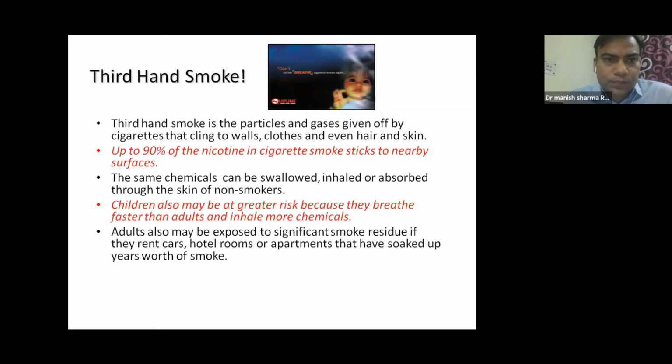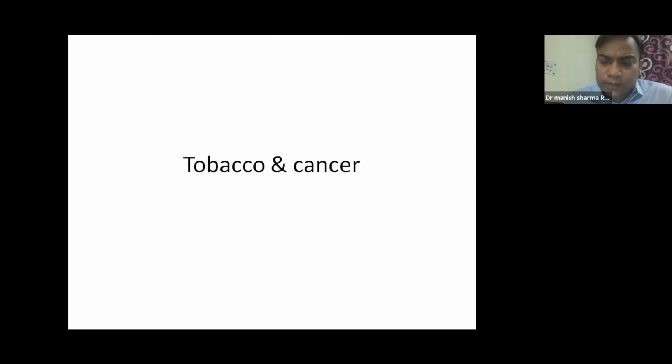These slides were about the side effects or adverse effects of smoking and tobacco chewing which are not cancerous, although they are very important. In the next slides we will discuss cancer, because I am a cancer specialist. So definitely I will discuss something about tobacco and cancer.